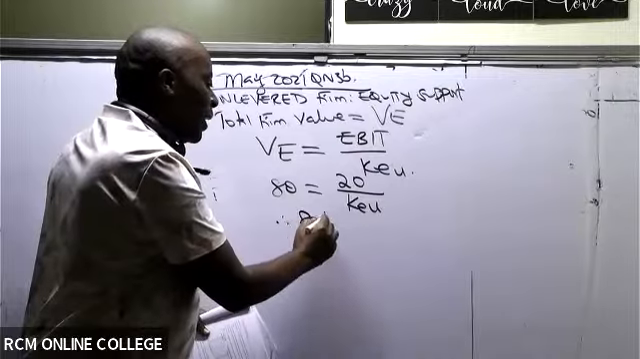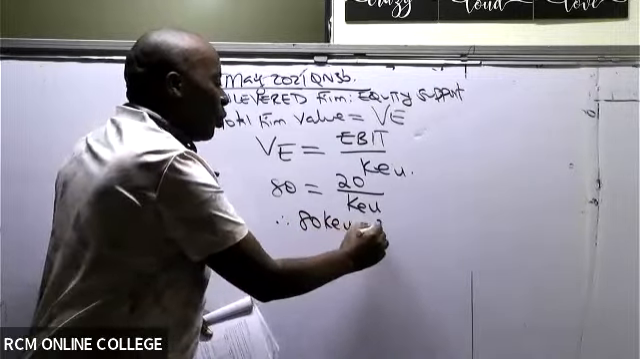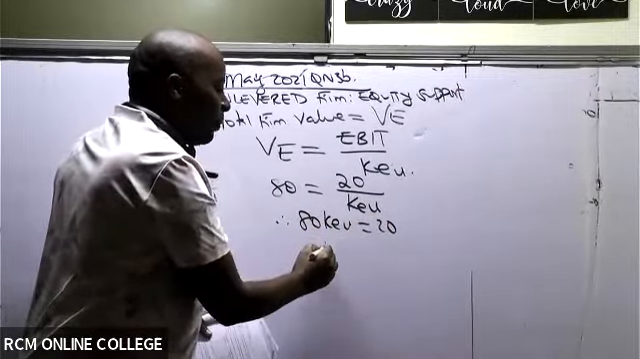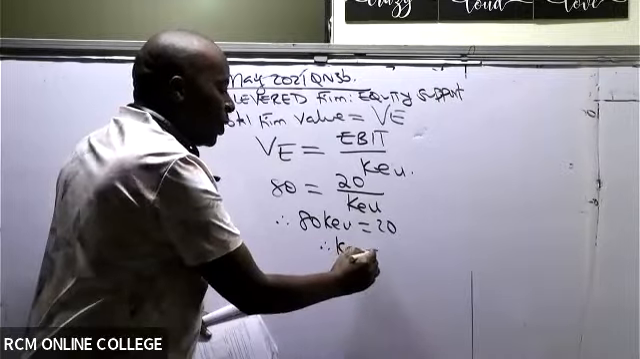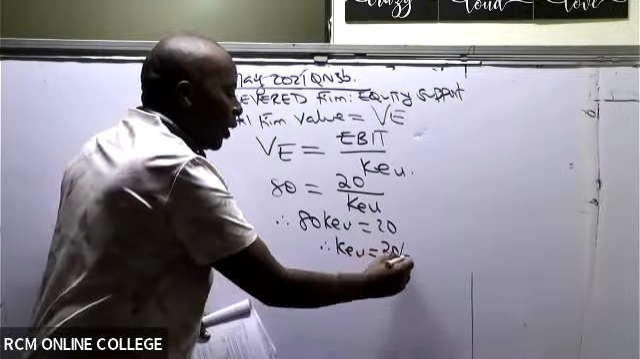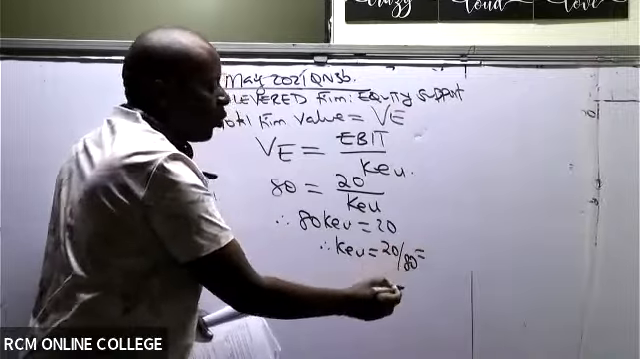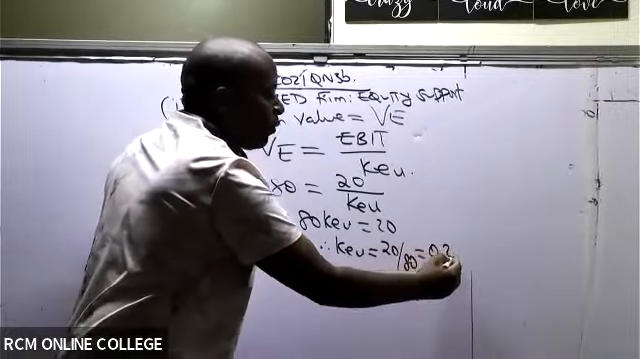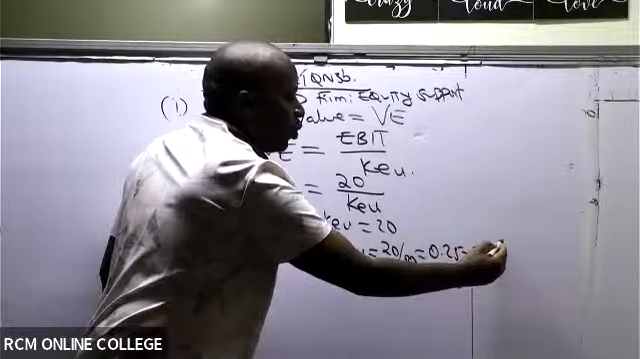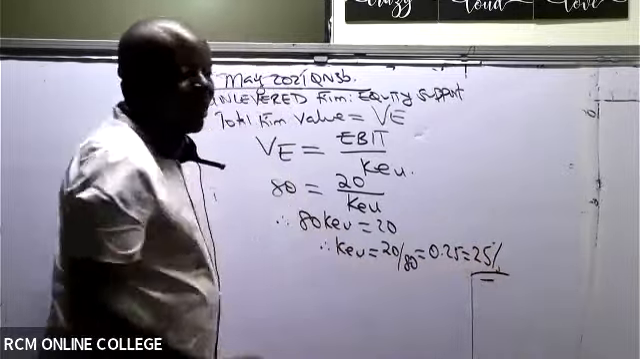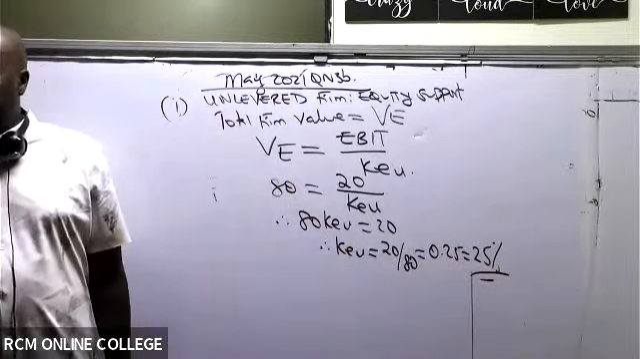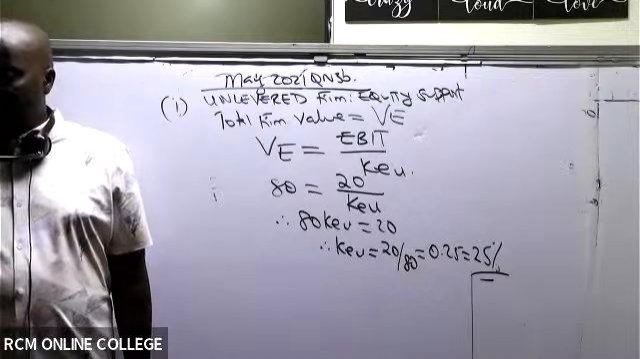So this will be 80 KU equals 20. What about KU, the cost of equity of the unlevered firm? It will be 20 divided by 80. This is a quarter, so this is 0.25, which will be 25%.